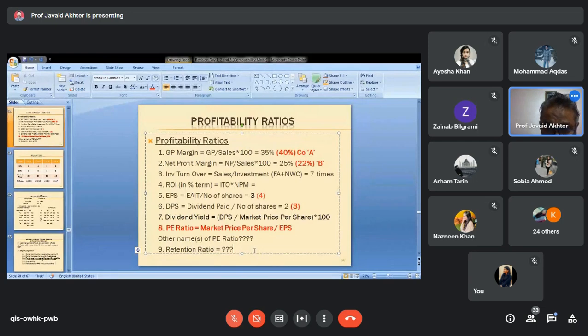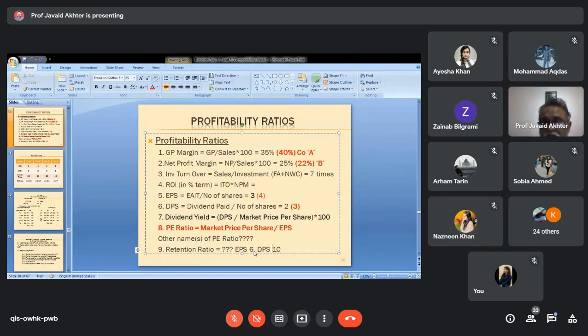If, for example, suppose EPS was 10 and DPS was 6, what will be the retention? 4. In terms of percentage, it will be 40%. If it was 6 and 10, will there be any retention ratio?